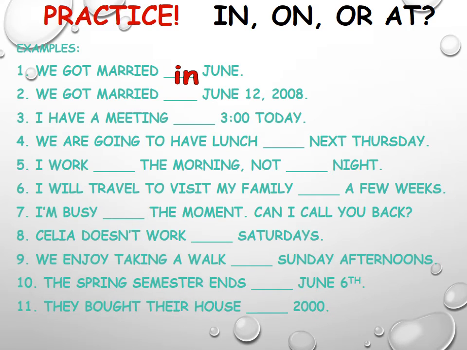So, we got married in June. Okay, let's proceed with the next sentence. We got married in June 12, 2008, on June 12, 2008, or at June 12, 2008? The correct preposition is on June 12, because we said that we use on with specific dates. So you have to refer to the previous slide.